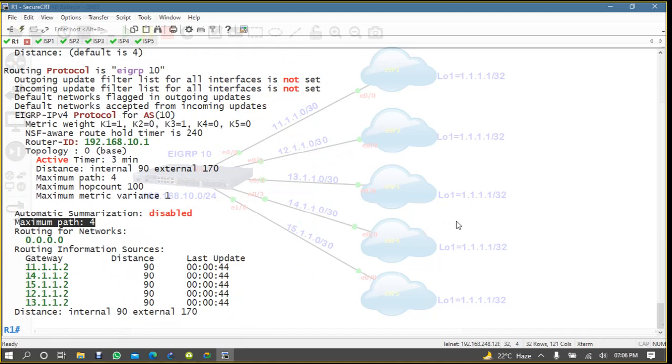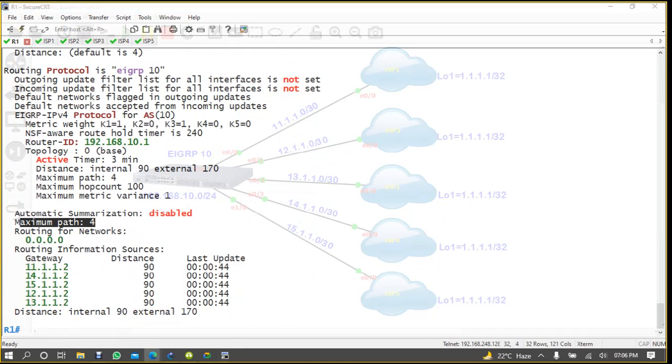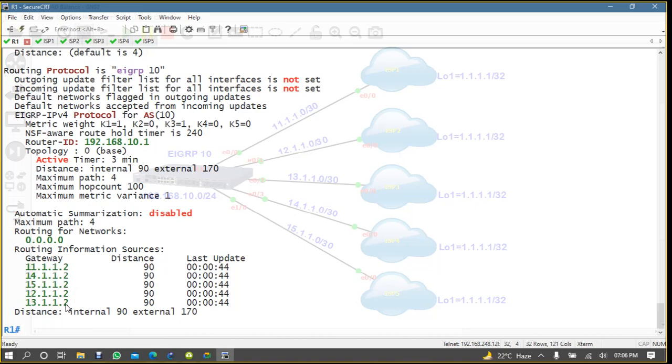Now you will say, if I am connected with 5 different ISPs, I want to get all the ISP information in my routing table, right? Whatever information I'm getting from ISP1, I should get from all my ISPs. Why are you keeping ISP5 as a constant, means not in my routing table list? Why are you removing it? Because your EIGRP supports only 4 paths by default. So how can you increase it?